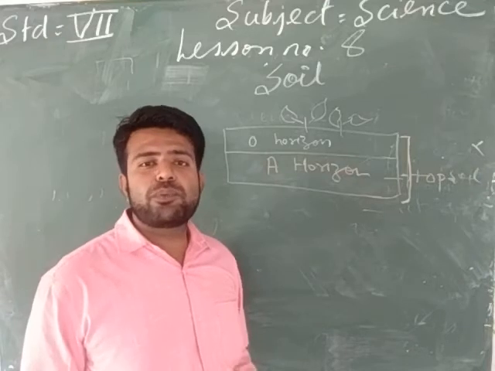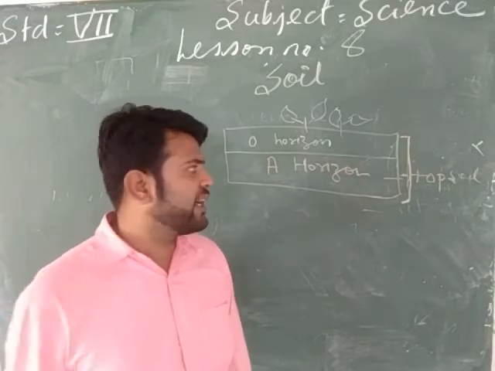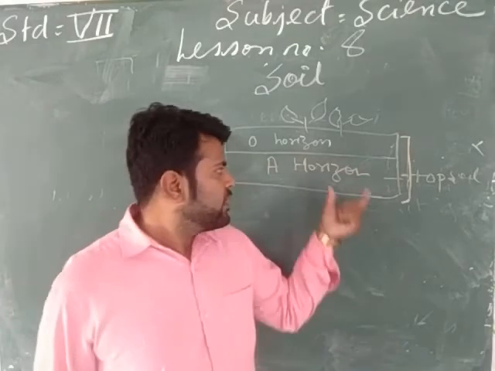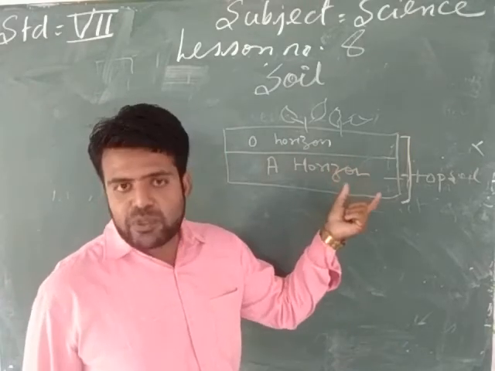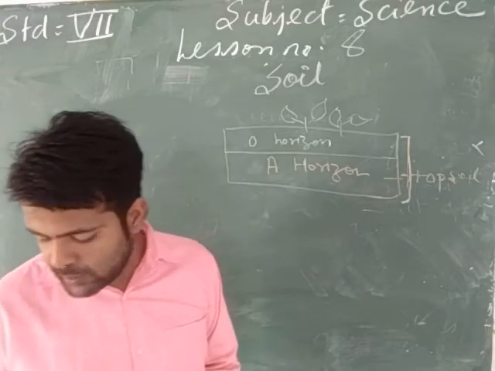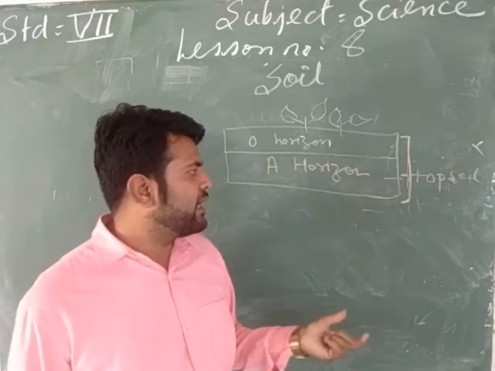What is the meaning of porous? Porous means they have small pores inside. These two layers of soil are responsible for the growth of the plant, and they are usually dark in color.